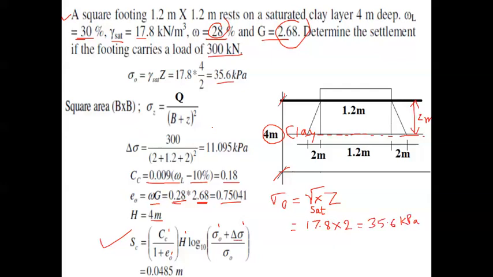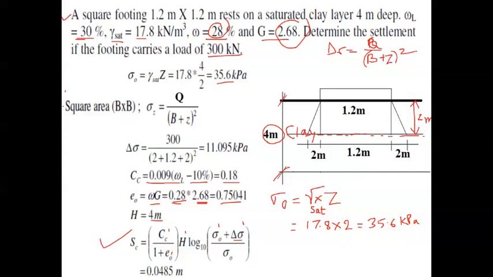Usually you remember the equation: delta sigma is equal to the load divided by, load is nothing but Q or P we are taking, so divided by, since it is a square footing, B plus Z the whole square.